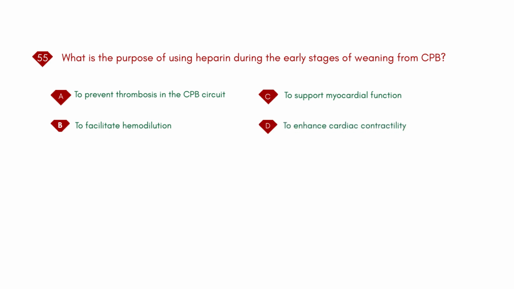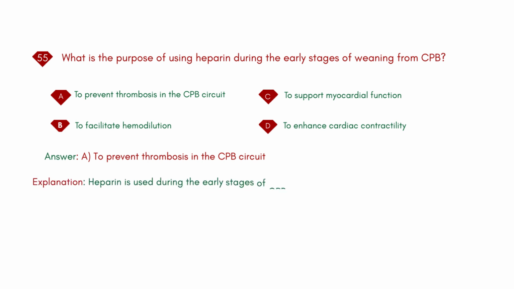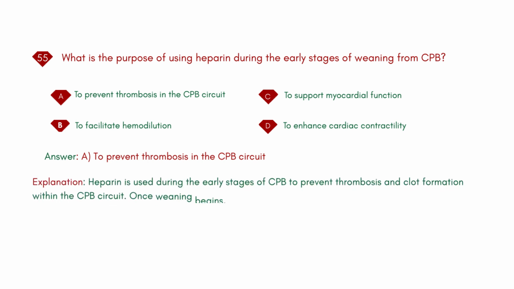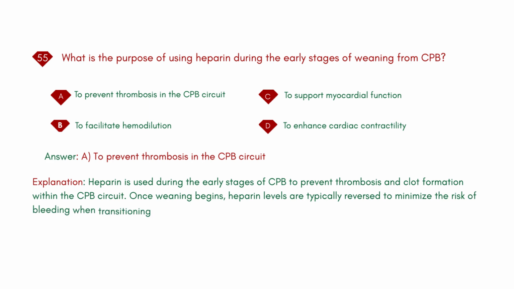D. To enhance cardiac contractility. Answer: A. To prevent thrombosis in the CPB circuit. Explanation: heparin is used during the early stages of CPB to prevent thrombosis and clot formation within the CPB circuit. Once weaning begins, heparin levels are typically reversed to minimize the risk of bleeding when transitioning to independent circulation.